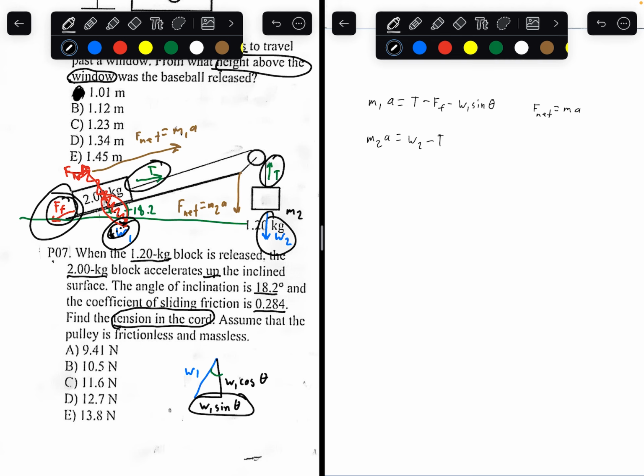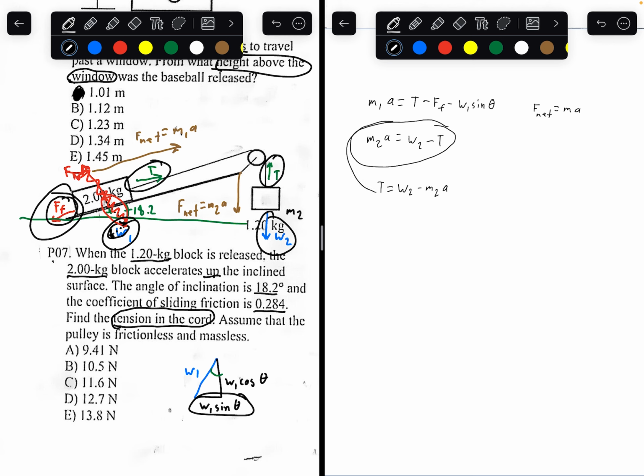Now we want to find tension. For now, let's solve for acceleration first, because it's a bit easier to solve for acceleration first than for tension. Rearranging the second equation, you can get tension equals weight 2 minus mass 2 acceleration.